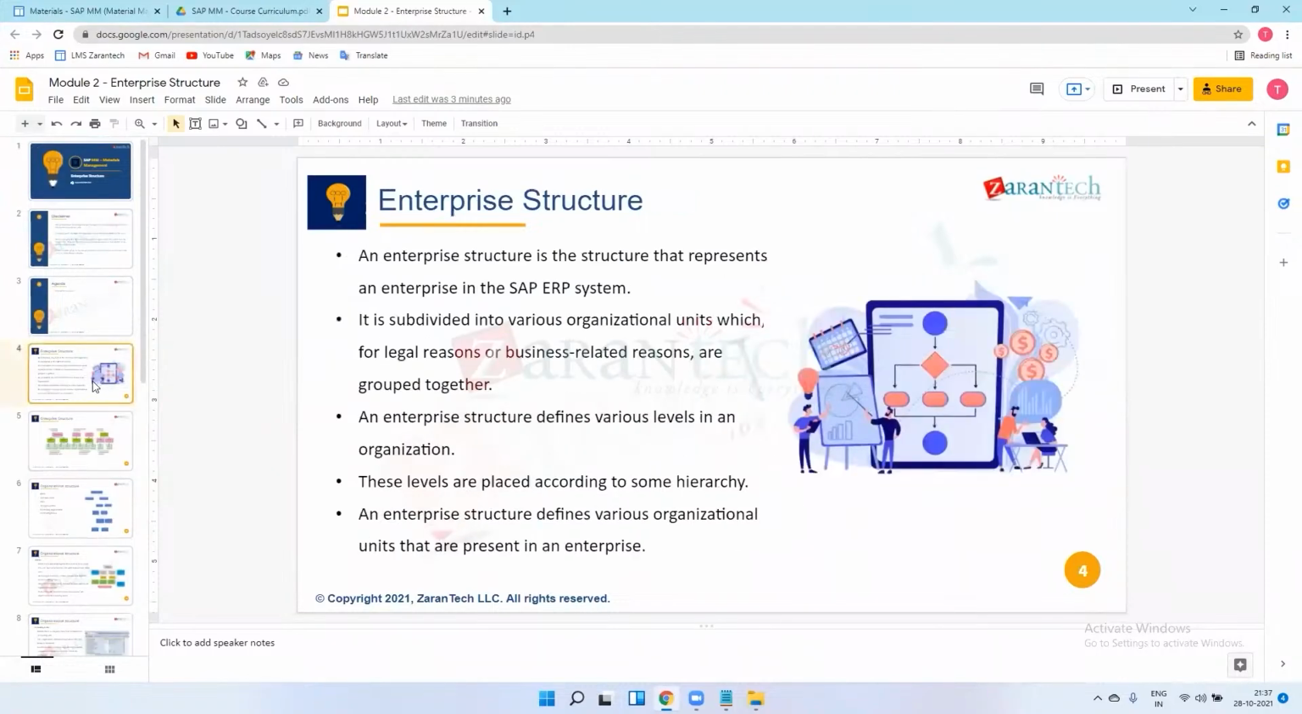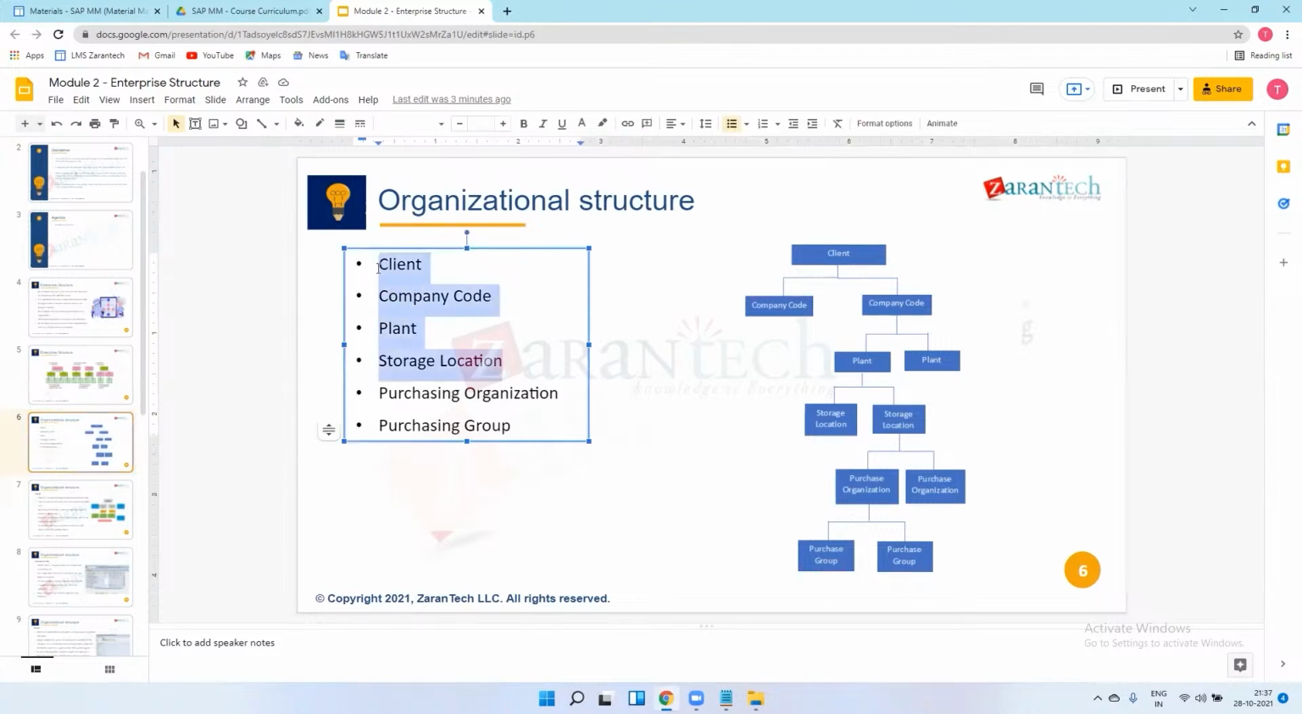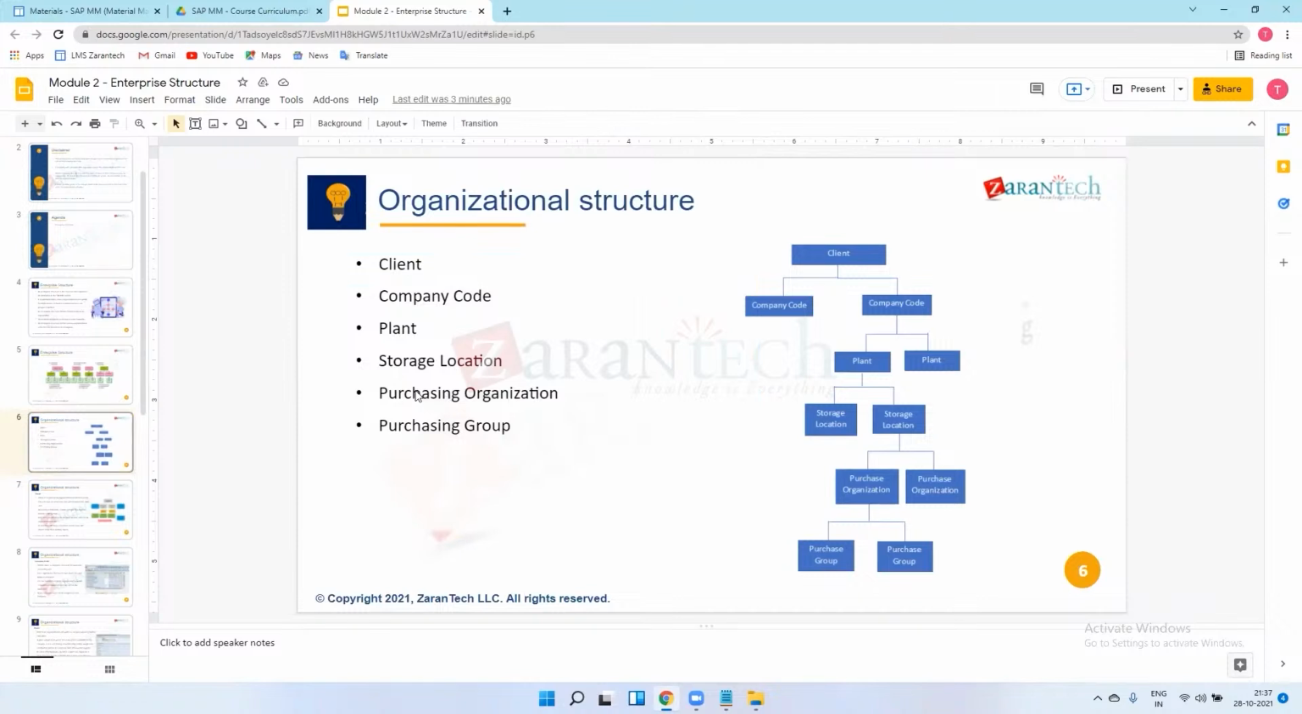In the enterprise structure there is the organization structure, and these are the organizational units, from client to purchasing group. We just saw client, company code, plant and storage locations only. In the next lecture, in the first 10 minutes I will explain purchasing organization and purchasing group, and then we'll directly go to the practical sessions: how we create company codes, plant, and storage location, and there will be one assignment.